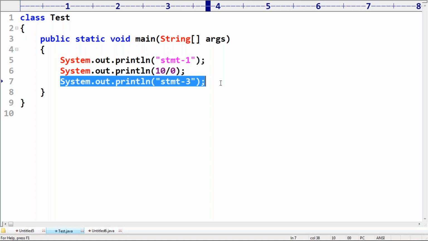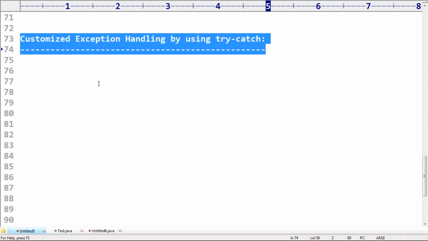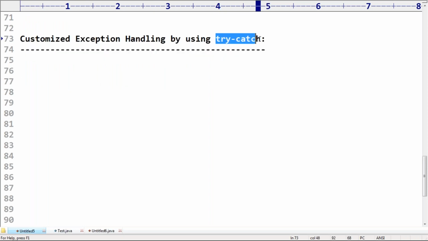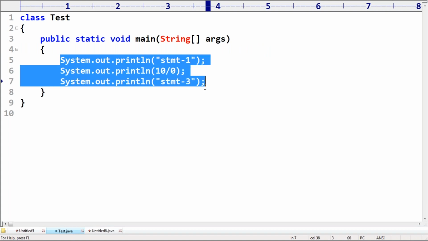So now, to make this program terminate normally, we should go for exception handling, that is, customized exception handling. For that we need to use try catch. So this is the total code. In this code, which code may raise an exception, first one, second one or third one?